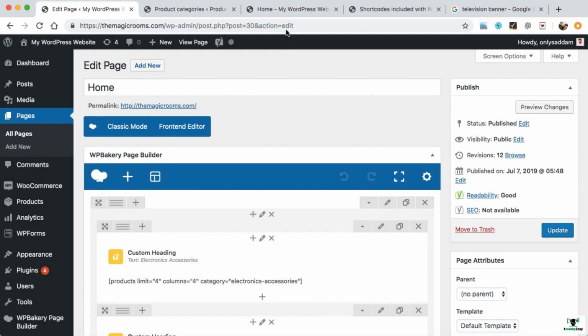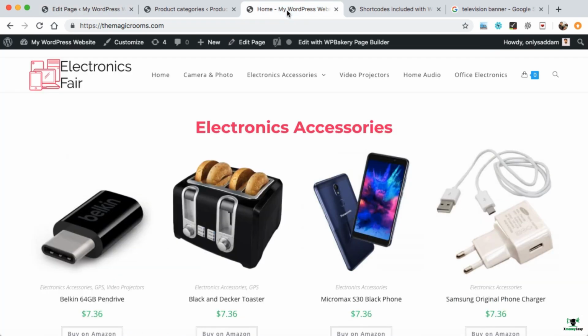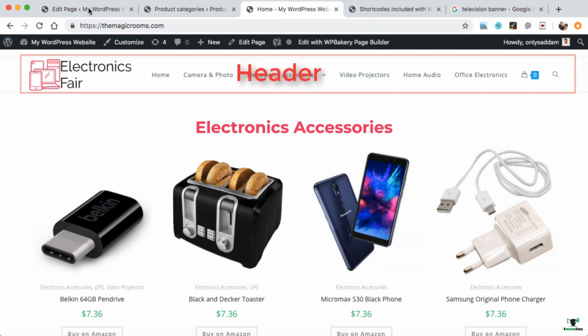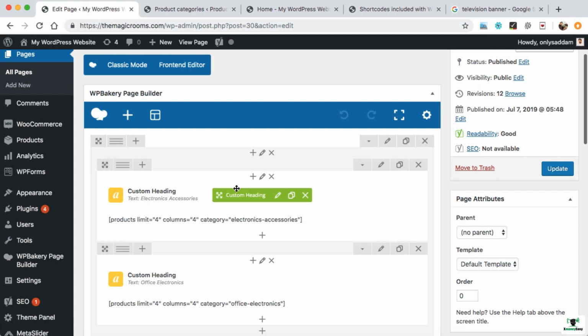Now let's go to the front page and understand where we have to display the slider. So this is our home page. We have to display the slider just above this electronics accessories text. It means over here and below this header. So go back to the backend and here we have to display this slider just above this electronics accessories but in full width. So here we have to put some kind of shortcode widget over here in this area.